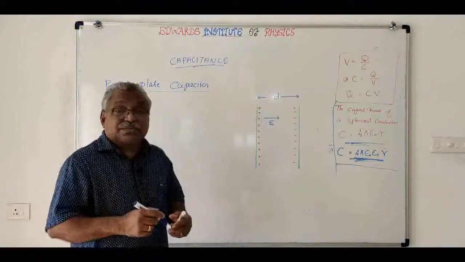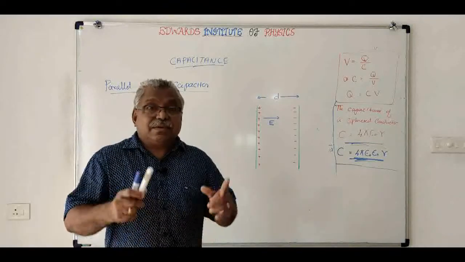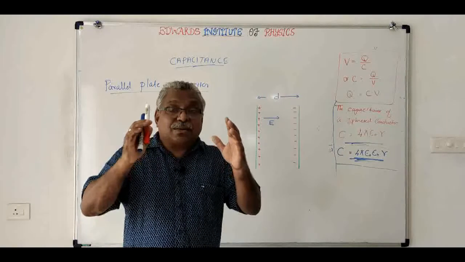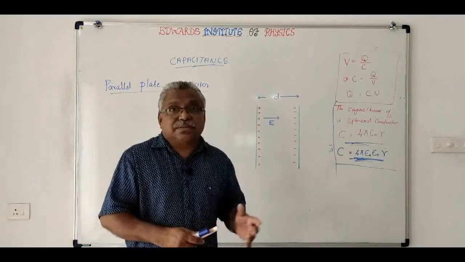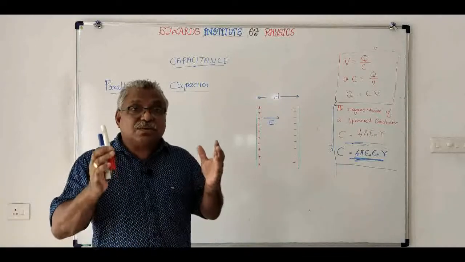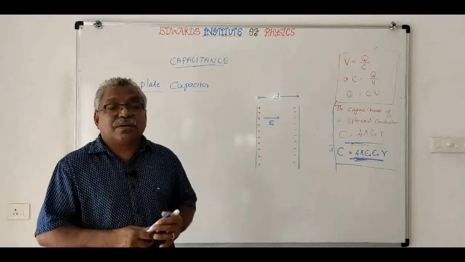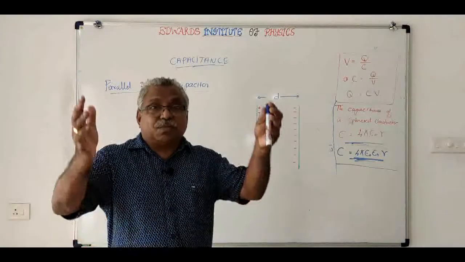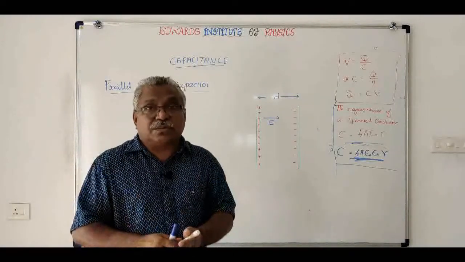Let us learn what a parallel plate capacitor is. First of all, let me tell you what a capacitor is. We have learned that all conductors have a quality called capacitance. It can hold some charge. That is, the capacity to hold the charge is called capacitance. Imagine a utensil in your kitchen, a big pot, that has some capacity to hold water.